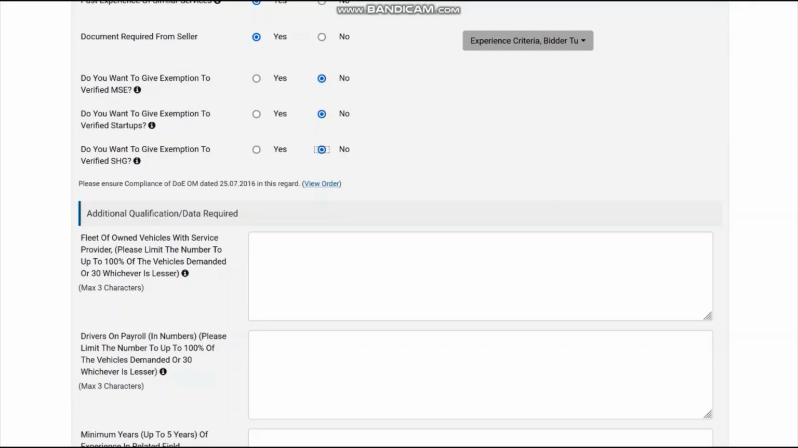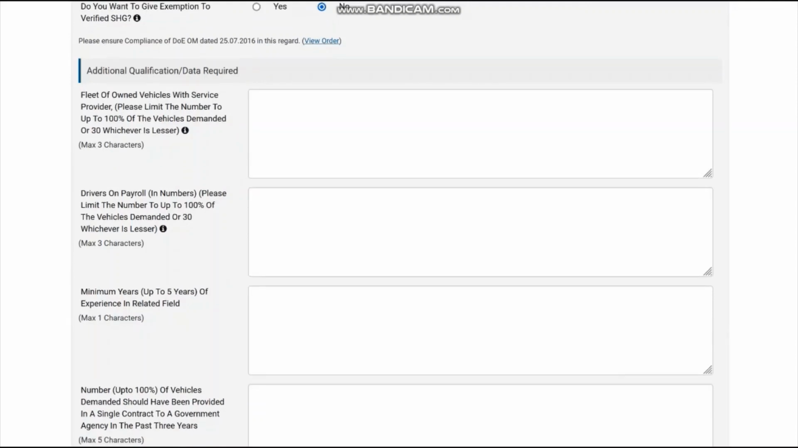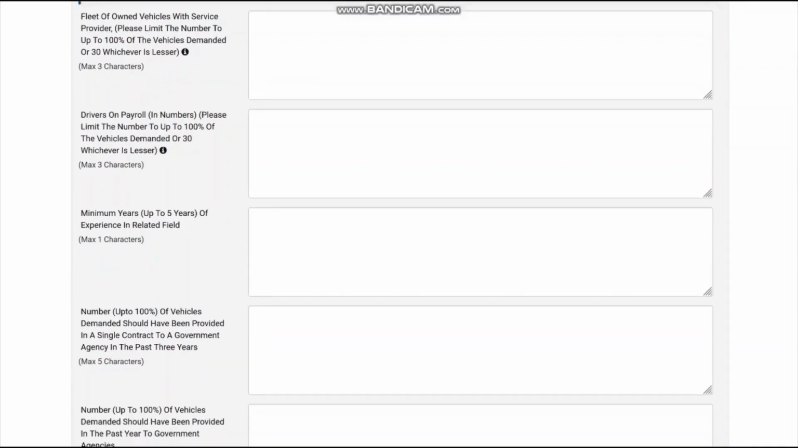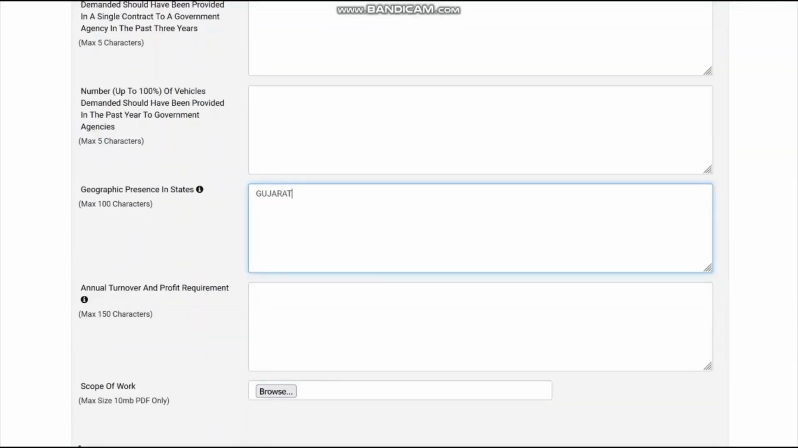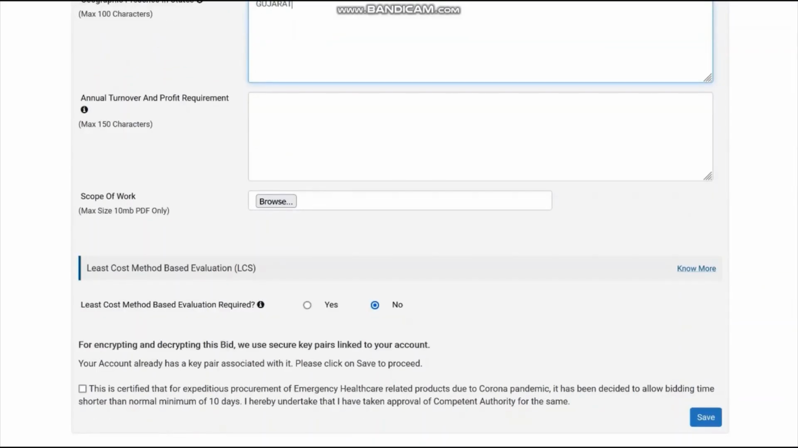And if you are saying yes, you have to give which document you want to give exemption. So say I say for MSME, I want to give the turnover exemption, something like that. Now there are some other criteria. If you are going for a very big contract, you can select these things. Otherwise, generally don't select it, because it will unnecessarily complicate your decision making process after opening of the tender. You should select the place where the firm should have a geographical presence. Say Gujarat. You can put some scope of work here if you have some particular scope of work in your mind. Otherwise, don't go for it.